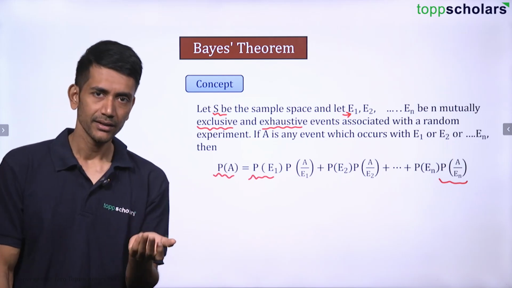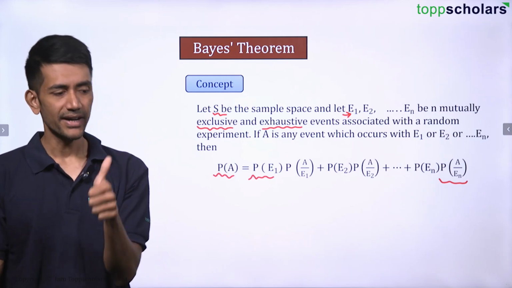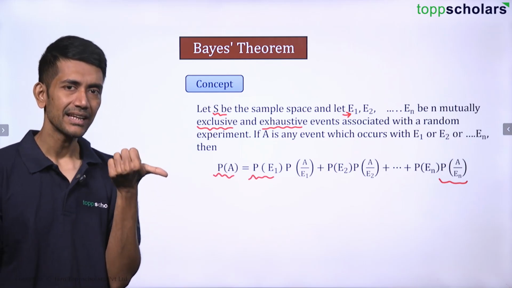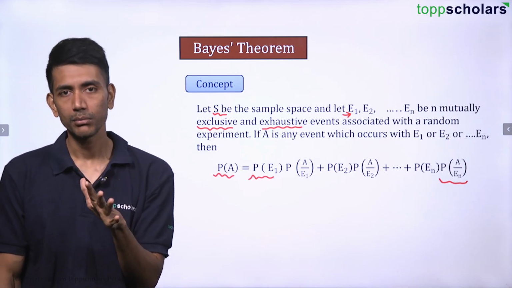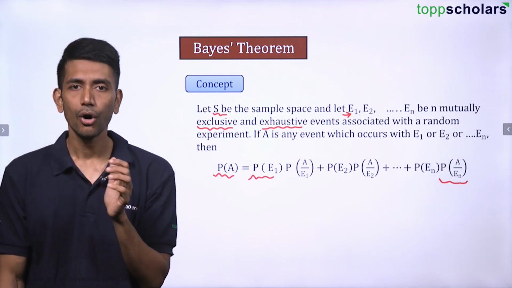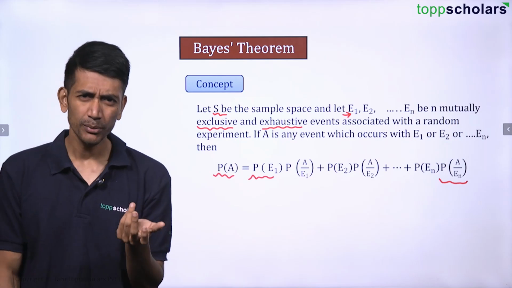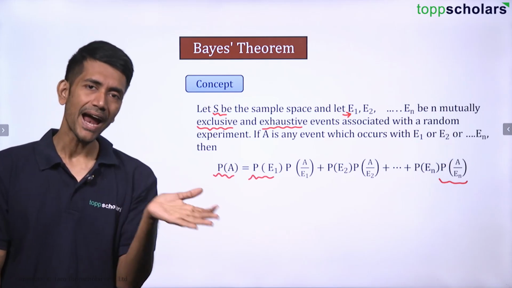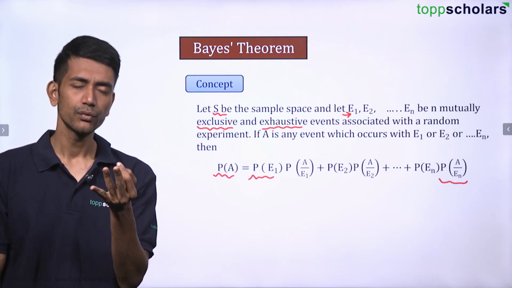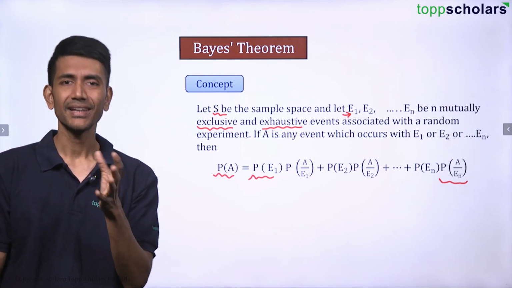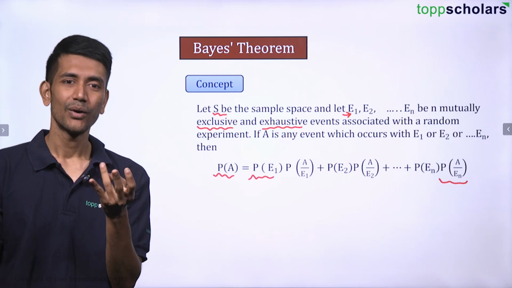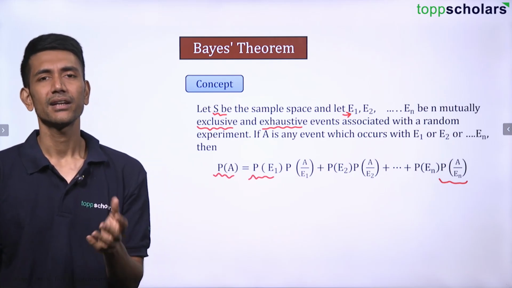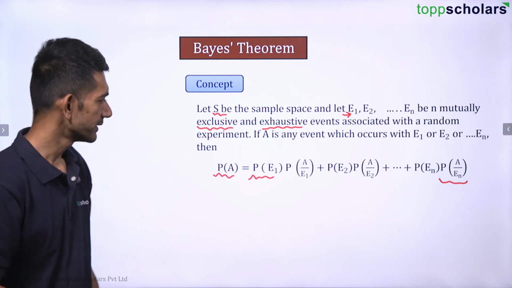Now if I say getting an even number is event A, and getting an odd number is event B. Even numbers are 2, 4, 6, odd numbers are 1, 3, 5. Is there anything common? Nothing is common, right? They are mutually exclusive. What if I take all of them together? 1, 3, 5, 2, 4, 6. Do I get 1, 2, 3, 4, 5, 6? Am I getting the sample space? Yes. Therefore, definitely, these are mutually exclusive and exhaustive events, right?